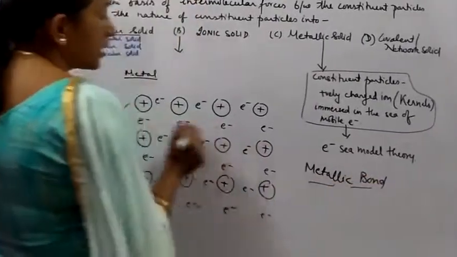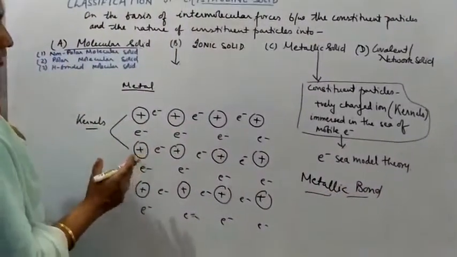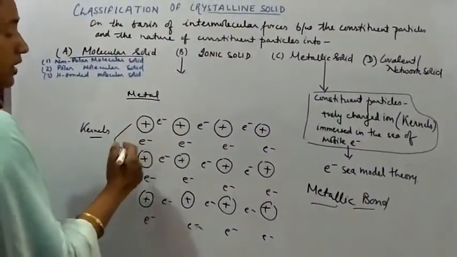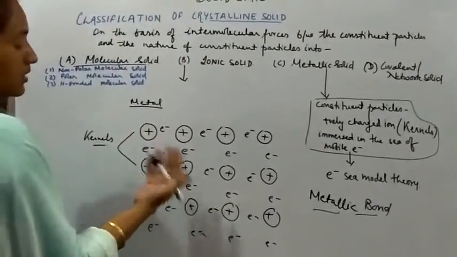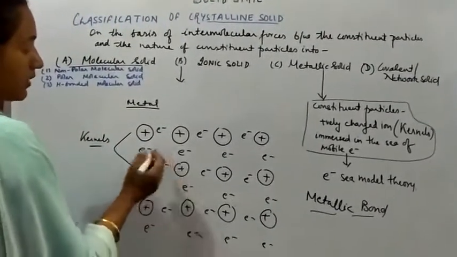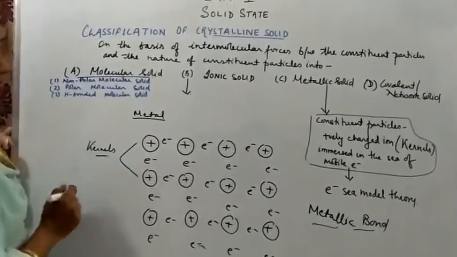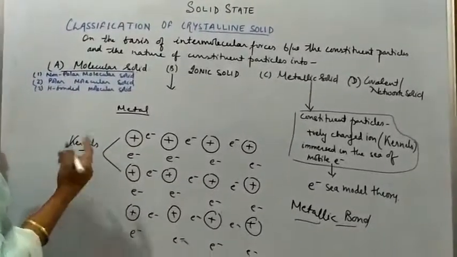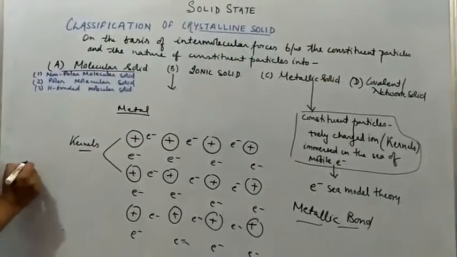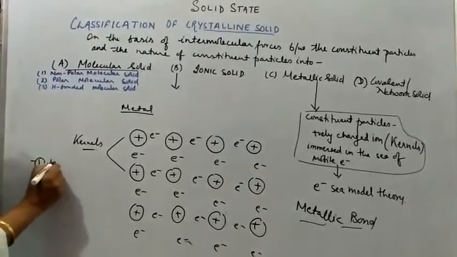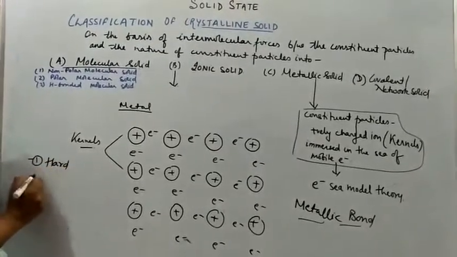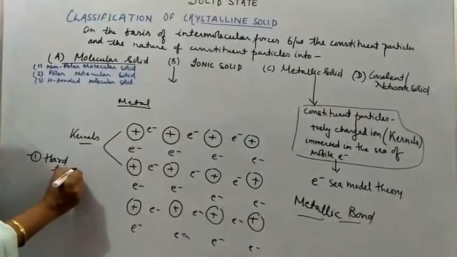So what is the intermolecular force of attraction here? It's a metallic bond, which is between the positively charged kernels. And due to this metallic bond, the metal atoms, just write down the characteristic of it. We know that metals are hard, but few are there which are soft also,